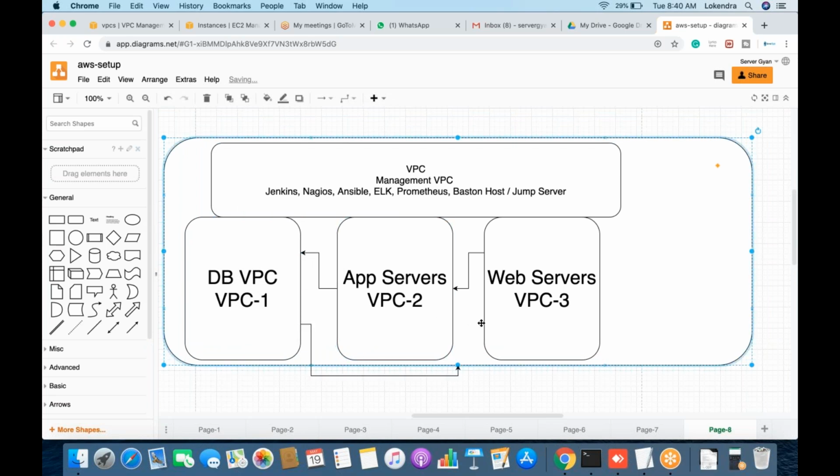So this DB VPC should be able to connect to this VPC. This VPC should be able to connect to this VPC, and so on and so forth. It means every VPC should be able to connect to every other VPC. Web server should be able to connect to this one, this one to this one. It means there should be a complete mesh of VPC peering. So it will be really hard to manage VPC peering connections.